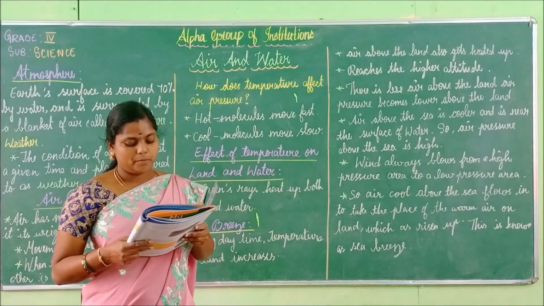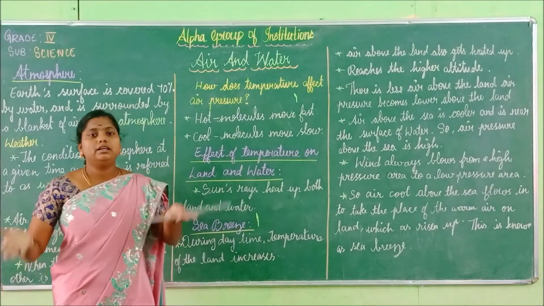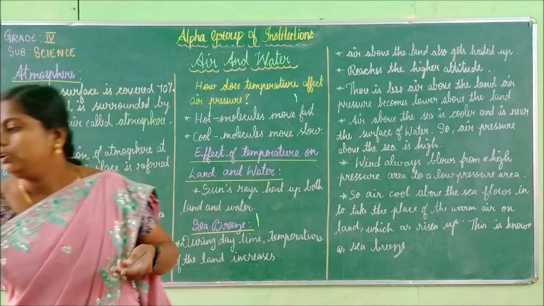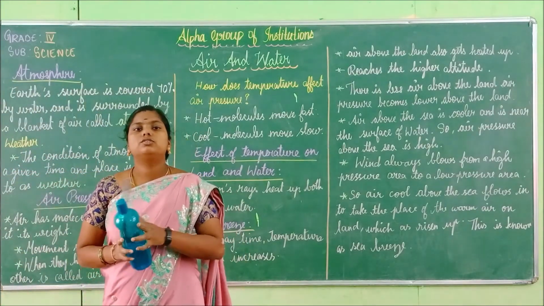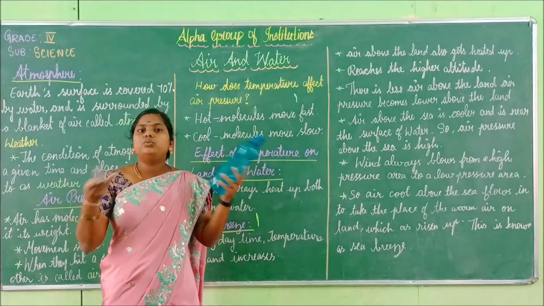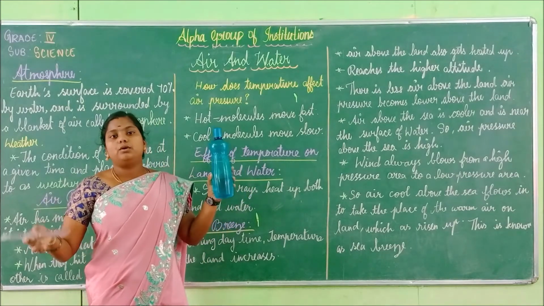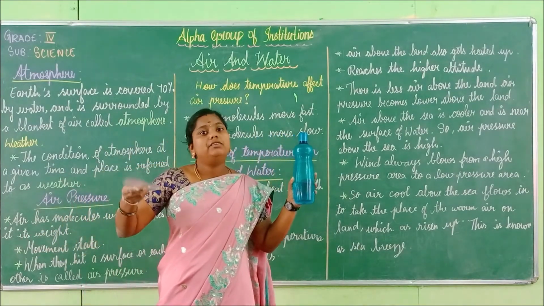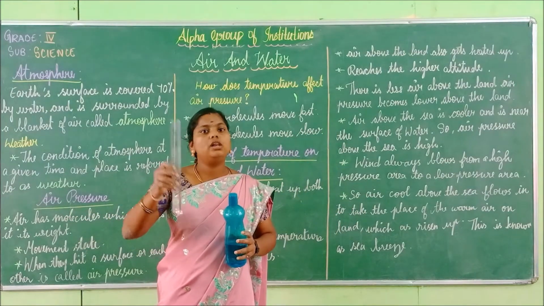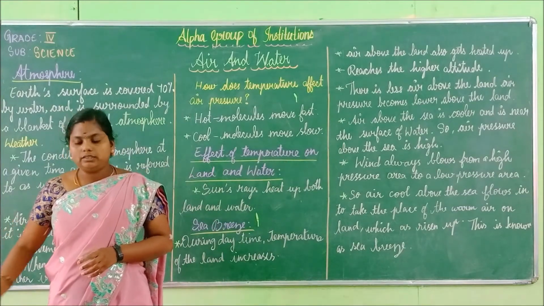Land always warms up and cools down faster than the sea. I will give an example. Now I have a water bottle. In this water bottle there is water, and there is the land. Both will receive an equal amount of sun heat, but the land will cool faster than the water. So children, shall we learn why it is like that?